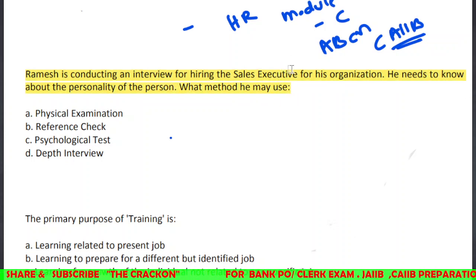So Ramesh is conducting one interview, for a sales executive, right? So for his organization he needs to know about the personality of the person. Then what's the method he will use to determine the personality of that particular person? So here are the options, right? Physical examination, reference check, psychological test and depth interview. So for calculating the personality of the person we are using the depth interview, right?